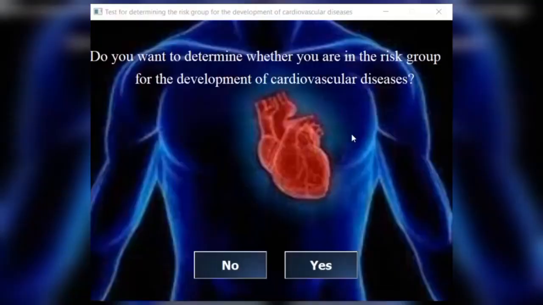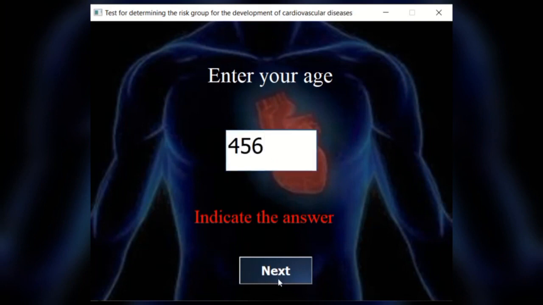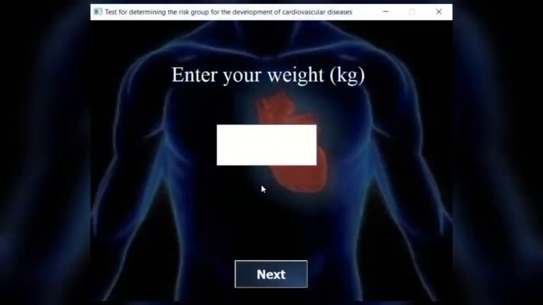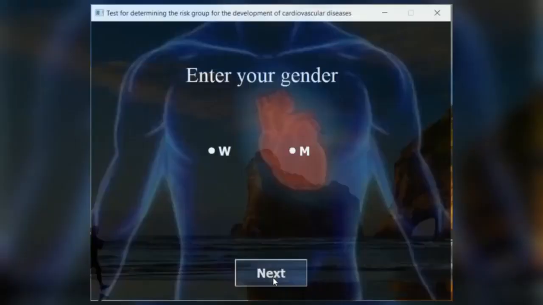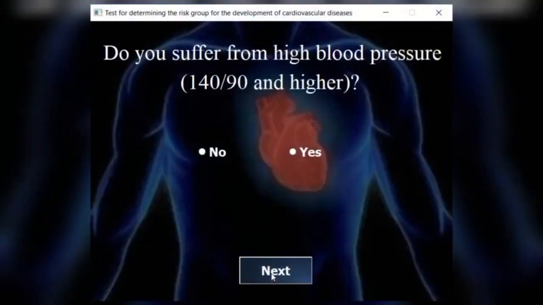Do you want to determine whether you are in the risk group for the development of cardiovascular disease? No? Yes. Enter your age. Indicate the answer. Incorrect data entered. Enter your height. Enter your weight. Enter your gender. Do you suffer from high blood pressure 140/90 and higher?